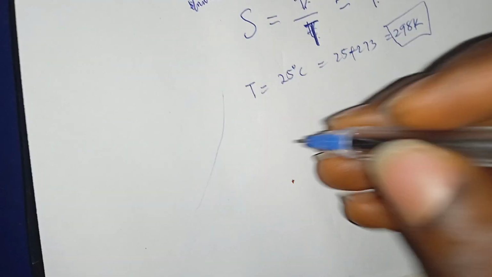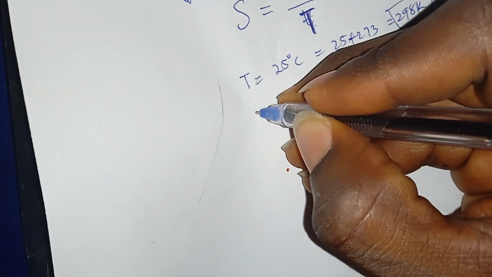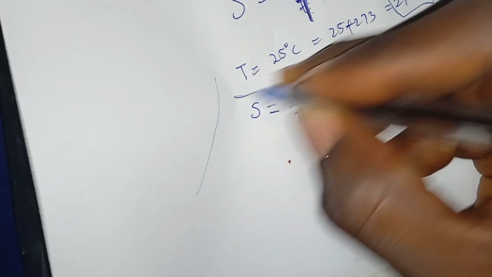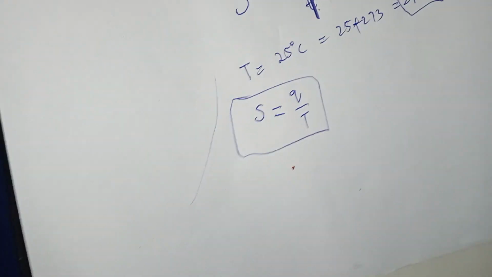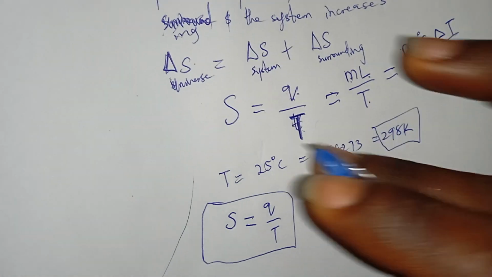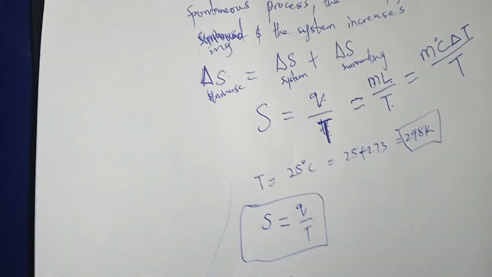But if a question says state the second law of thermodynamics, what is expected of you is just the statement, while these formulas are so that in any case you know it.